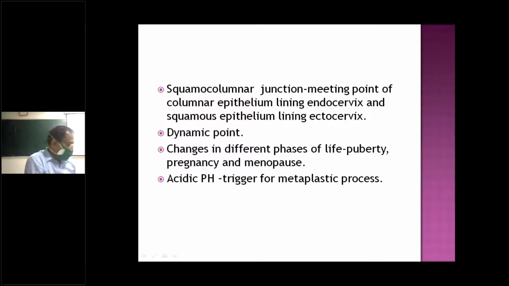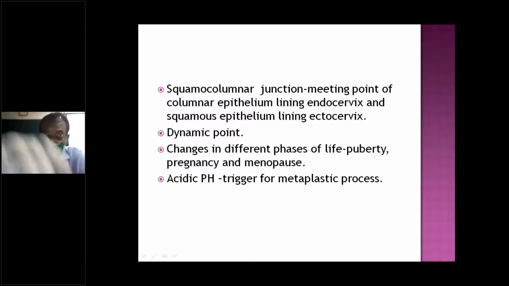When there is a movement, all these things depend upon the hormonal status. During puberty it is going up; in the menopause period it goes down; during pregnancy it comes out. You need to see all these things. So it changes position. That's why the squamocolumnar junction is very important, because malignancy starts from this area and spreads from there.